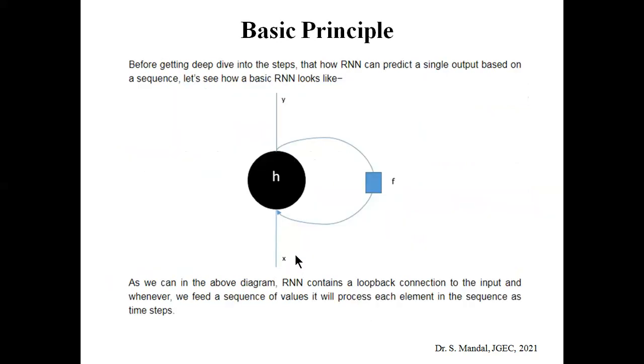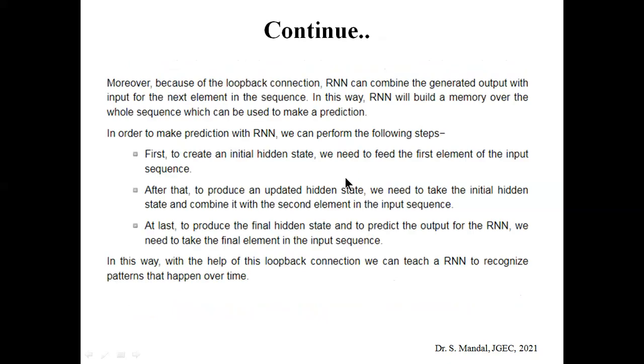So you can see that the output depends on the current input as well as the previous hidden state. So to produce an updated hidden state, we take the initial hidden state and combine it with the second element in the input sequence. At last, to produce the final hidden state and predict the output of the RNN, we take the final element in the input sequence. Fine, and it will continue this way.